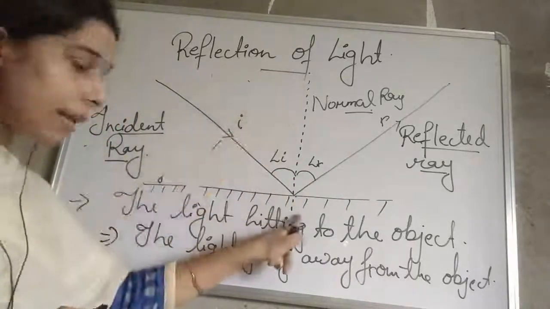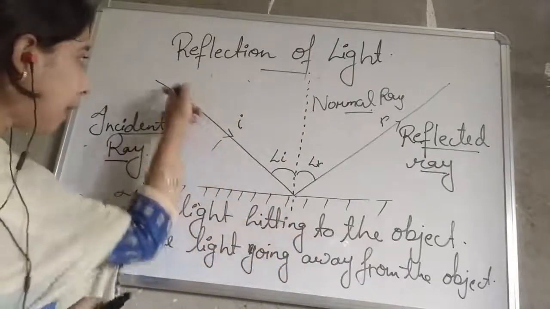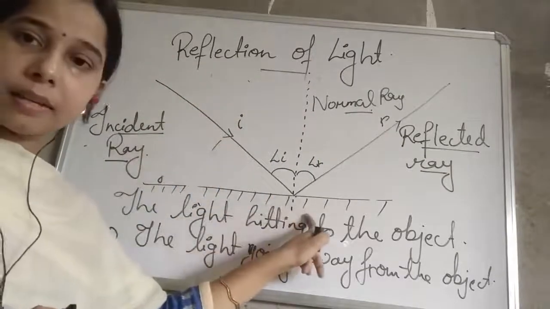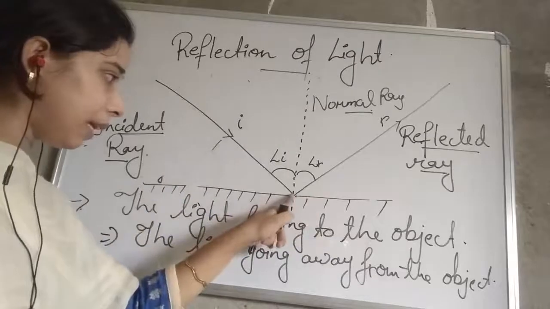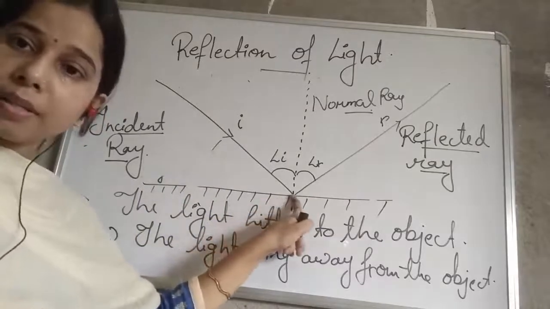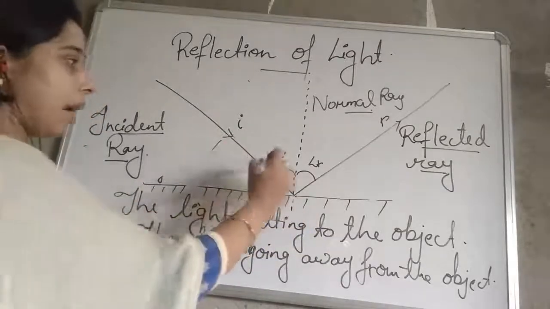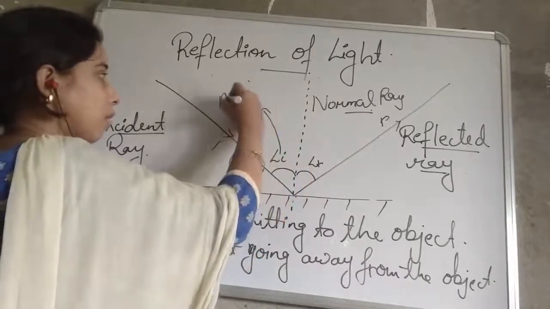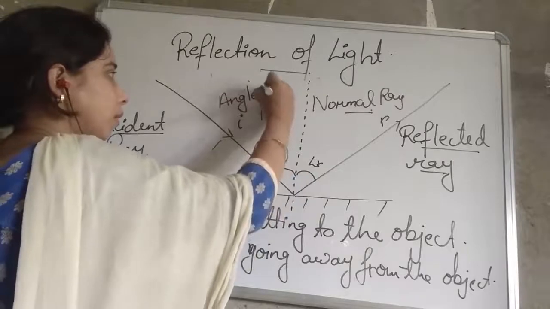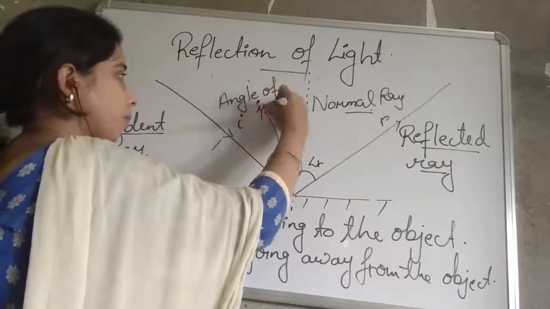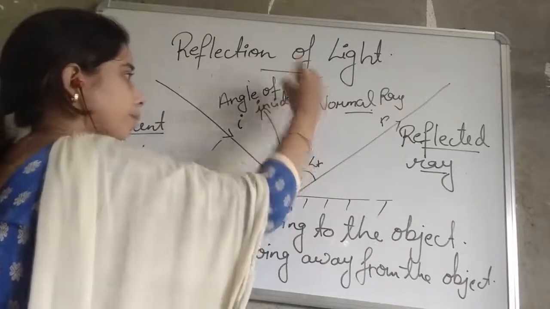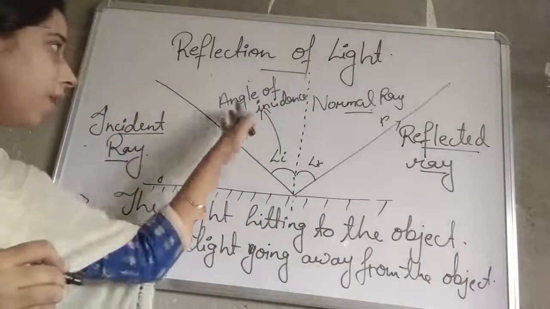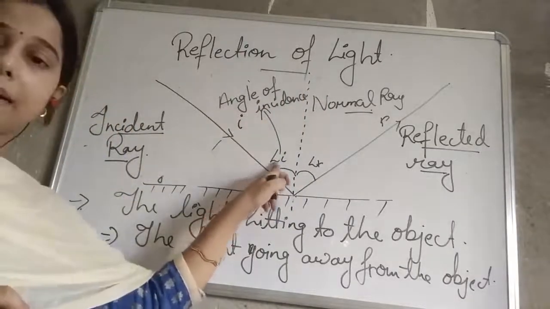A normal ray is coming and an incident ray is coming from this side. Both of them intersect at this point. So this is known as the angle of incidence. We represent the angle of incidence by angle i.